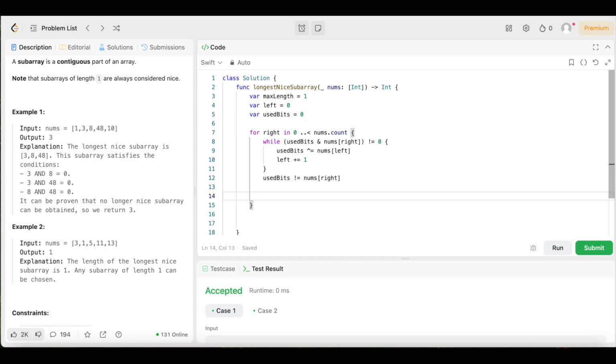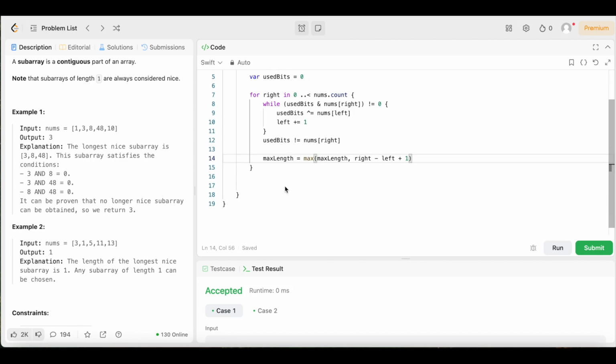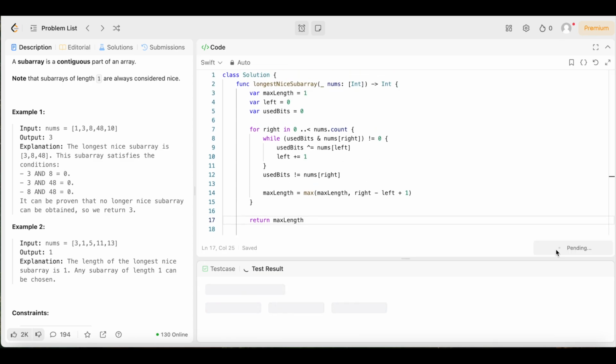So we say max length equals max, open up the parentheses, max length, comma, right minus left plus 1. Just like that. And now we need to return the maximum length of the nice subarray. So outside of the for loop, we say return max length. Let's go ahead and give this a run and make sure it runs like it's supposed to before we submit it.